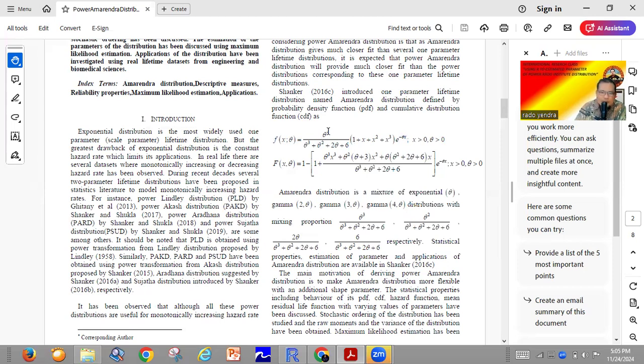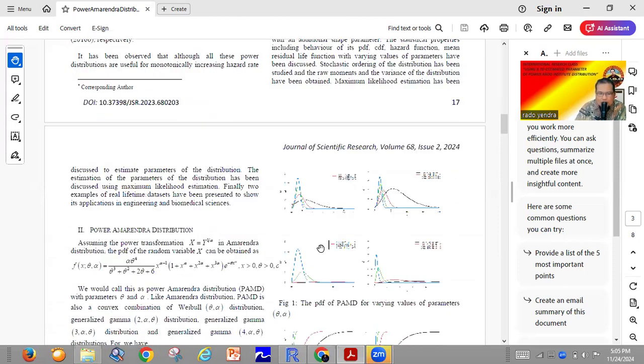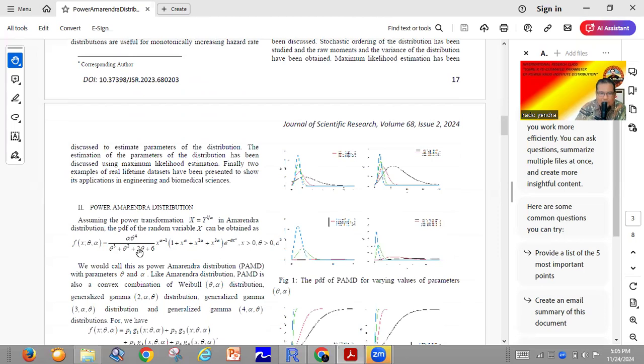After we have the Amarendra distribution, we will use the concept of the transformation variable x equal to y power 1 divided by alpha, and we can find the power Amarendra distribution. So it means the power Amarendra distribution is equal to the power Rama Sukhadha distribution with k equal to 4.